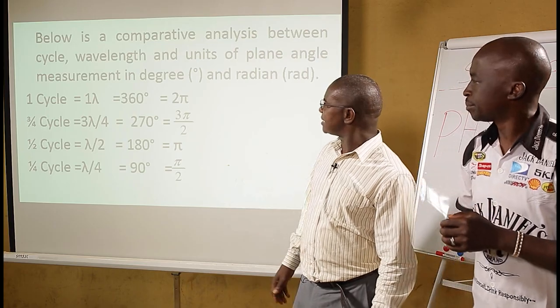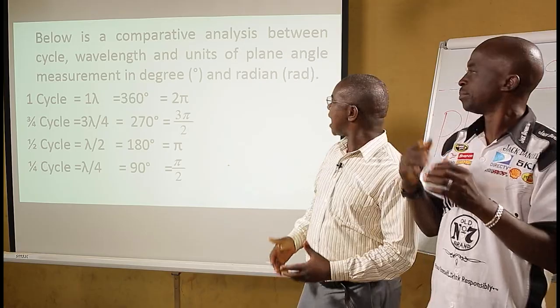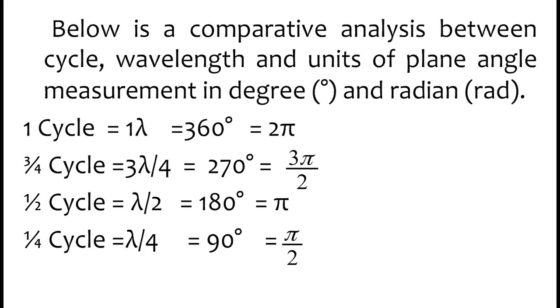A comparative analysis between cycle, wavelength, and units of plane angle measurement in degree and radian is given below. One cycle is equal to 1 wavelength, equal to 360 degrees, equal to 2 pi. 3/4 cycle is the same as 3 lambda by 4, 270 degrees, and 3 pi by 2. Half a cycle is the same as lambda by 2, 180 degrees, and pi. 1/4 cycle is the same as lambda by 4, 90 degrees, and pi by 2.